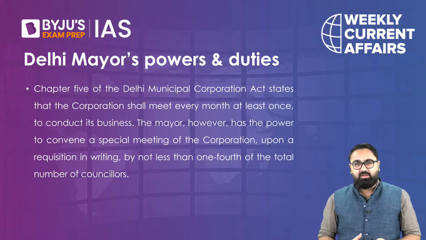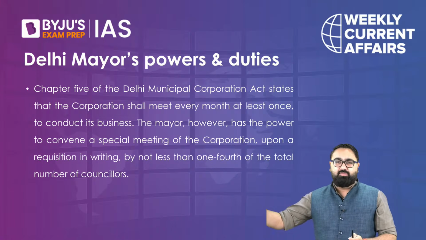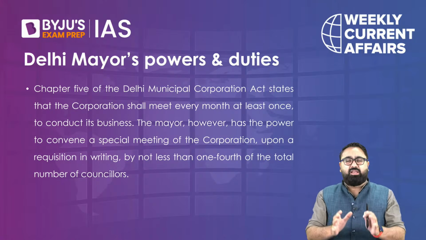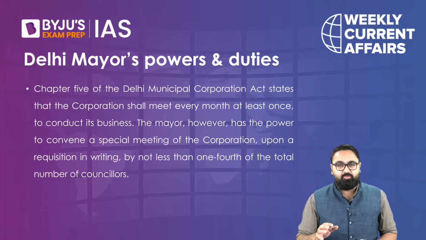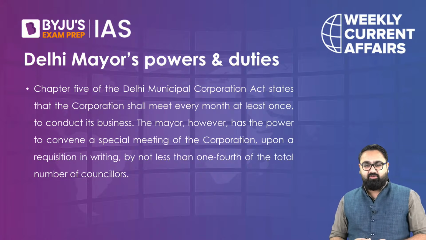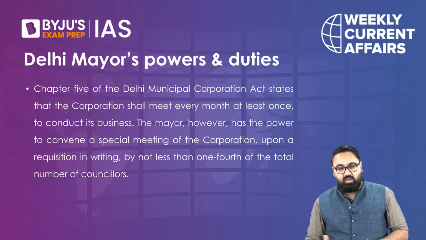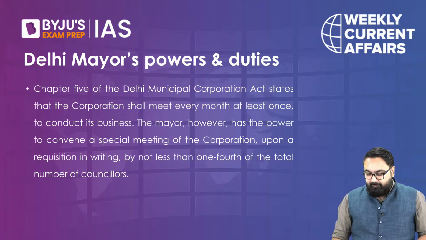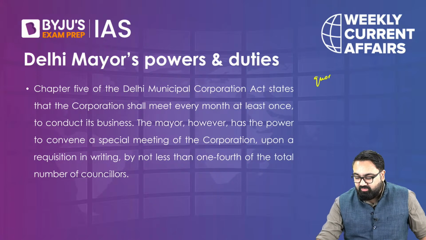Now the mayor's powers in the Delhi Municipal Corporation are very similar to that in other municipalities as well. The mayor majorly plays a role just like the Lok Sabha speaker. So the mayor would be the one who will preside over the meetings, and the mayor has the power to take action against those councillors who are not behaving properly. Also, the quorum has to be maintained, and the quorum here is not 1/10.